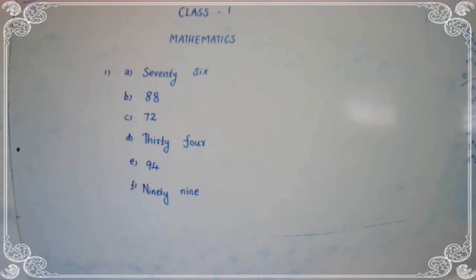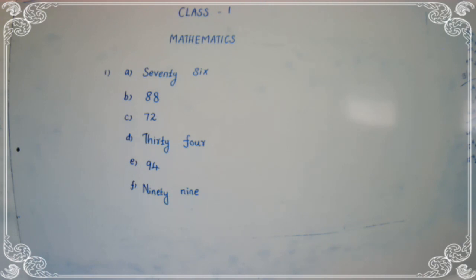Complete the table. Okay, children, all of you see the board. First question is complete the table. The A answer is 76.